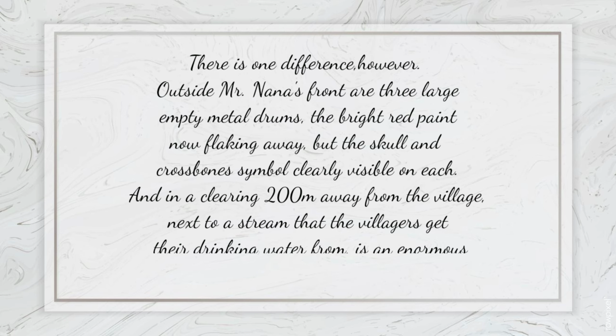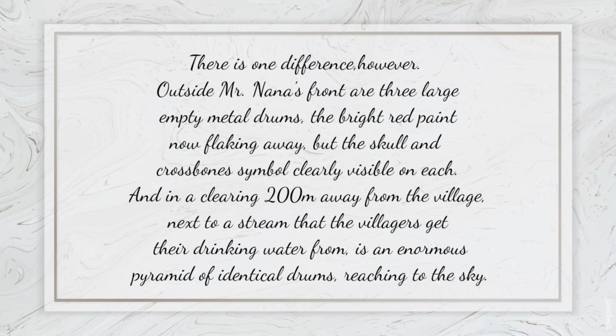Next para. There is one difference, however. Outside Mr. Nana's front are 3 large empty metal drums, the bright red paint now flaking away, but the skull and crossbones symbol clearly visible on each.